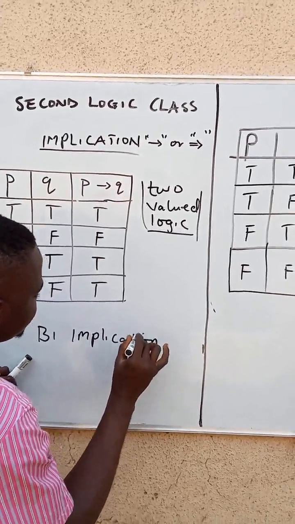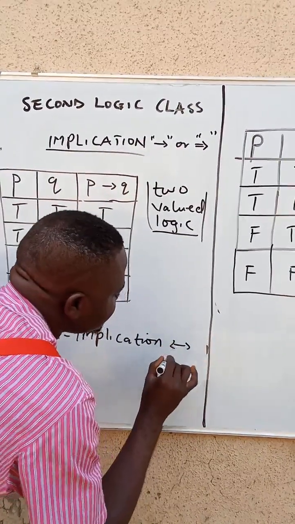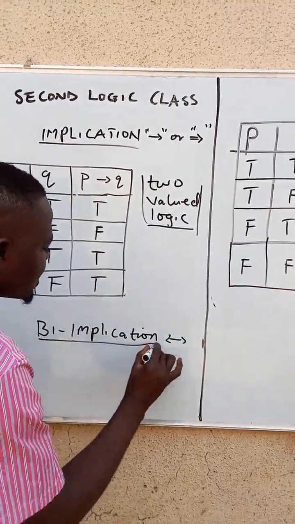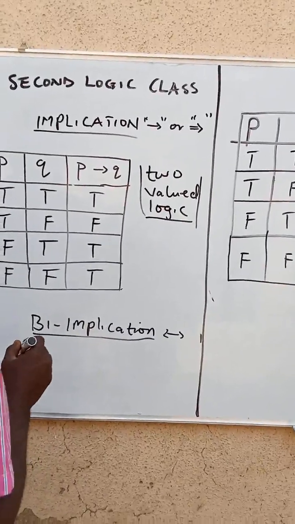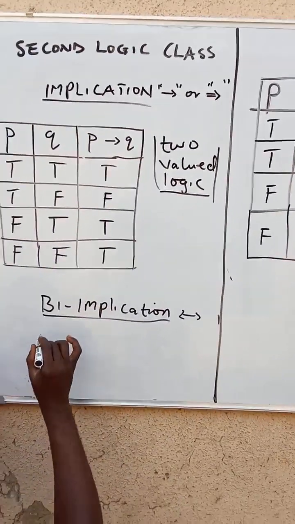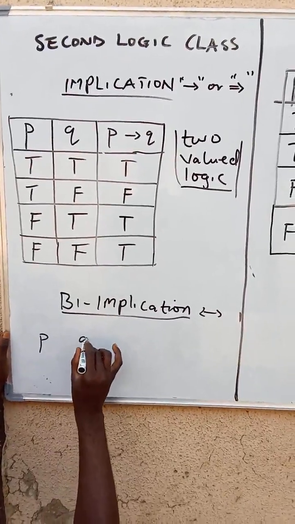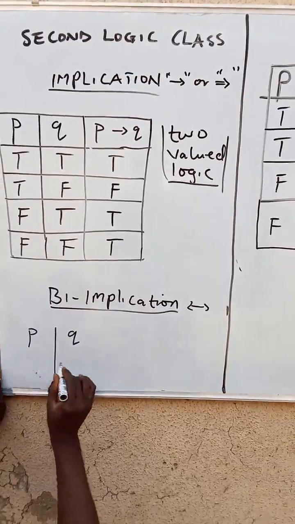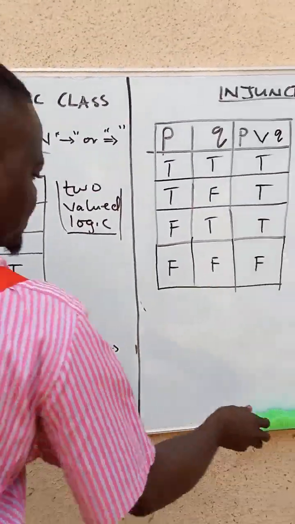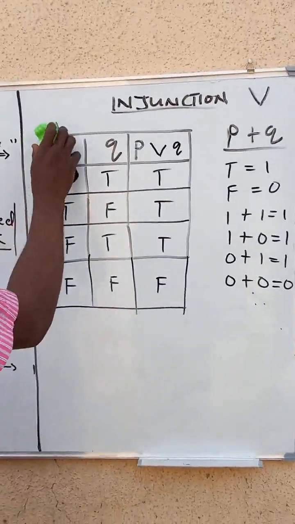Biimplication. I will say the symbol is like this. So in this area, we have P, Q, same way. Let me draw it in a place that is big so you can see it very well.